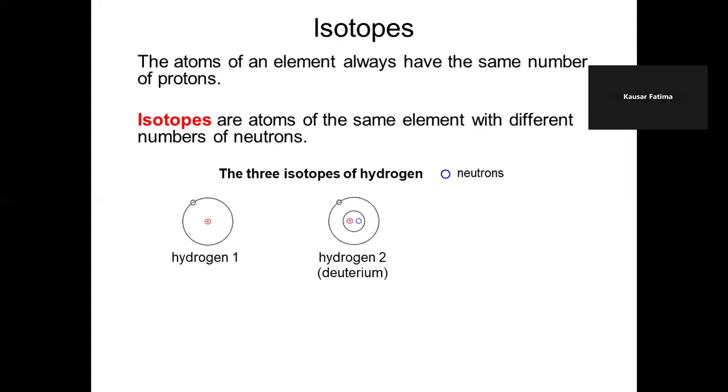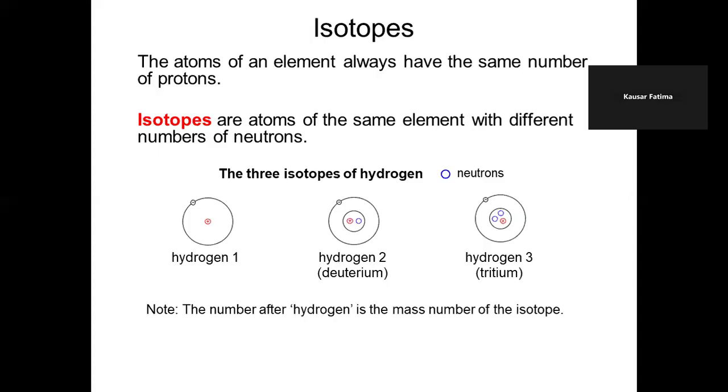Hydrogen 2, that is deuterium, has 1 proton, 1 neutron, and 1 electron in the orbit. Hydrogen 3, tritium, has 2 neutrons, 1 proton, and 1 electron. The number after hydrogen is the mass number or nucleon number of the isotope.